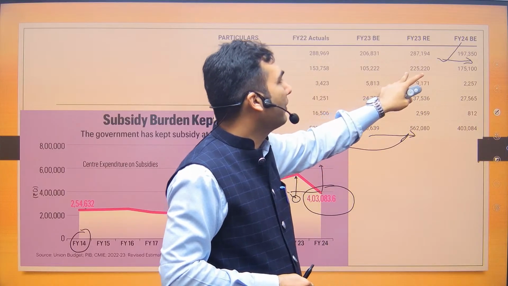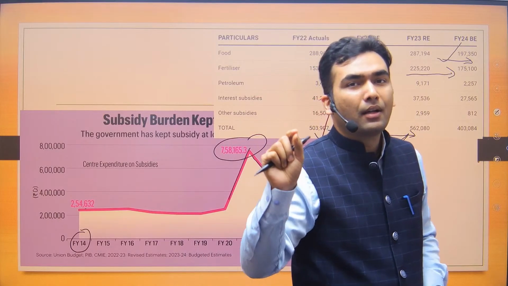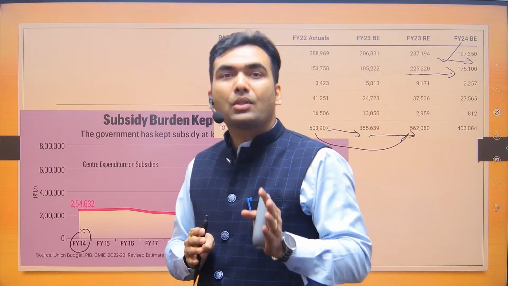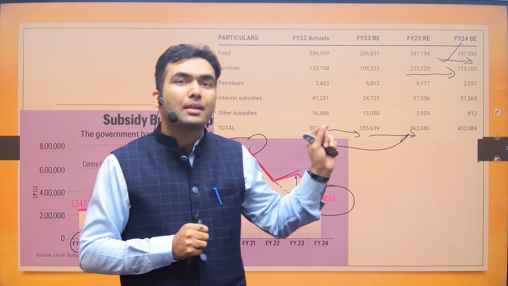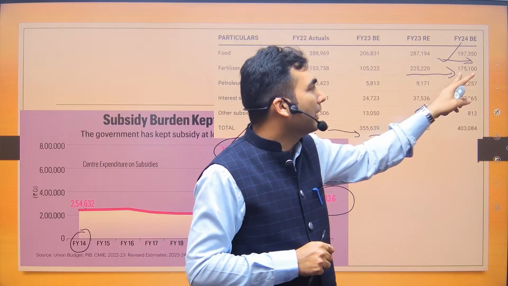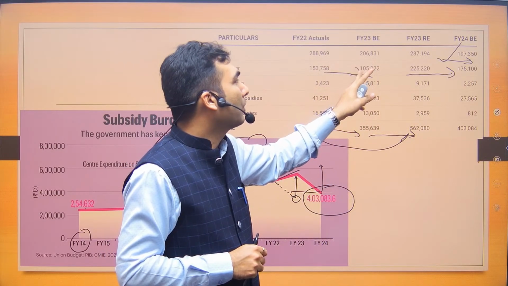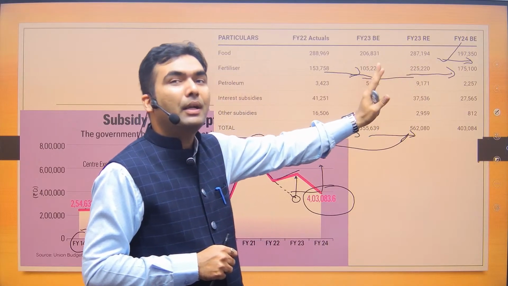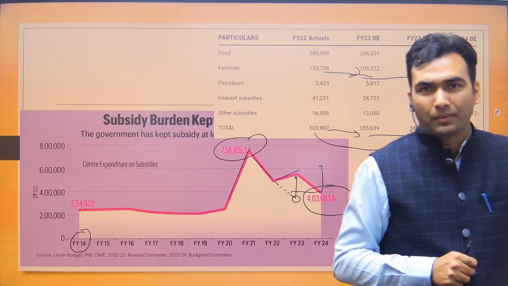However, this reduction in fertilizer subsidy is based on the belief that the Ukraine-Russia war is now going to end. And because of the Ukraine-Russia war, the prices of natural gas have gone up. So if prices of natural gas go down, the urea subsidy, which is dependent on the prices of natural gas, will go down. Again, the same was expected last year as well, when government was expecting it to come down. However, actually the subsidy burden increased. So it is dependent on international factors. As of now, government is expecting that it will go down.